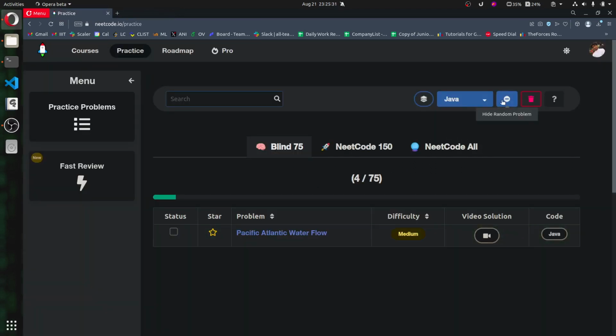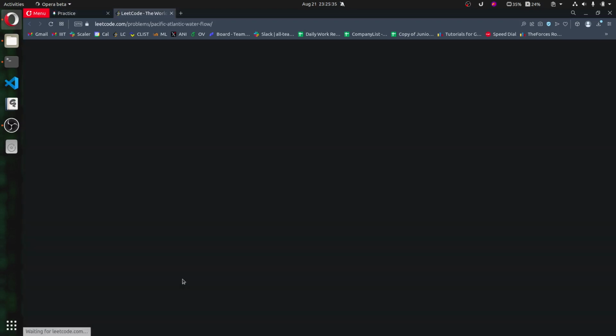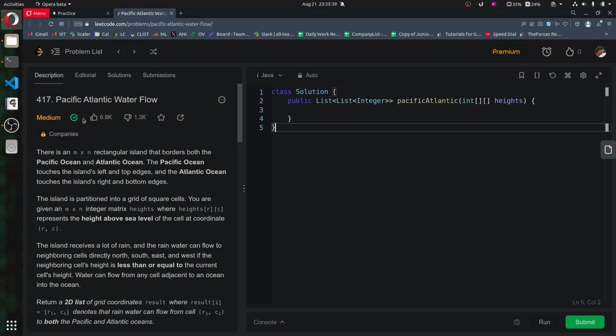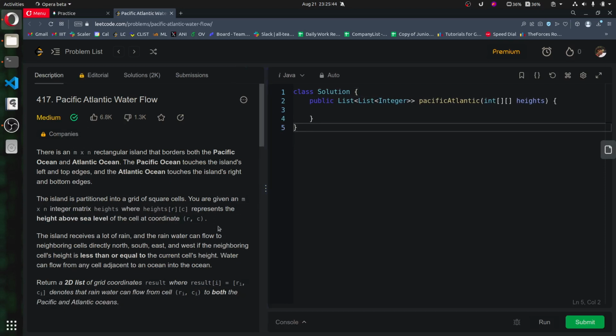Okay, let's do one more. Pacific Atlantic Water Flow. I believe I solved this question earlier also. Okay, yeah. So the question is, there is an m by n rectangular island that borders both the Pacific and the Atlantic Ocean. I do not think such an island exists in reality, but maybe somewhere to the west of the USA it might exist.